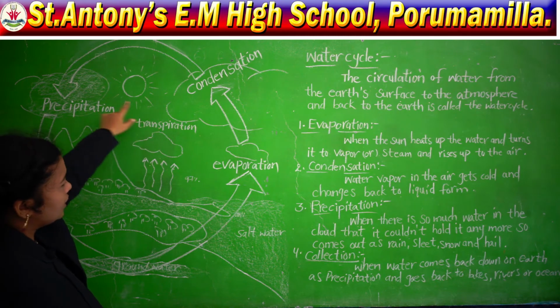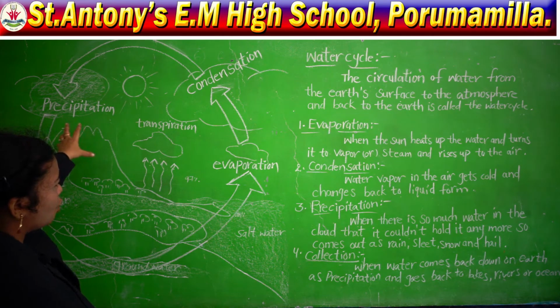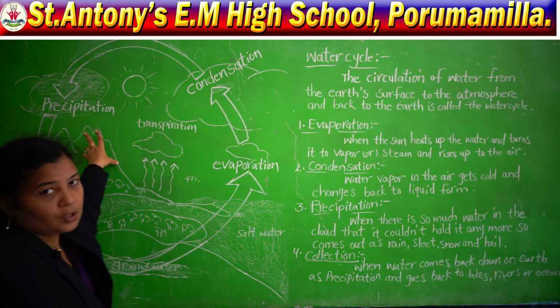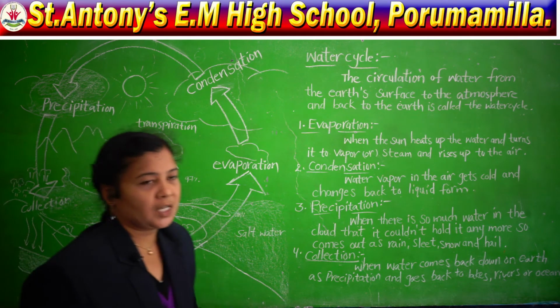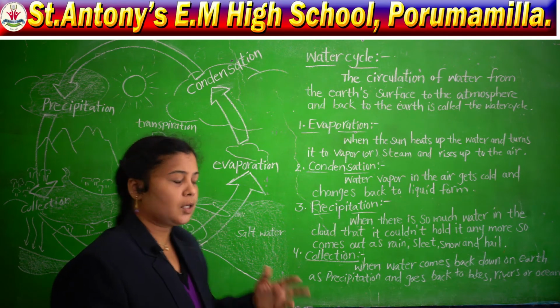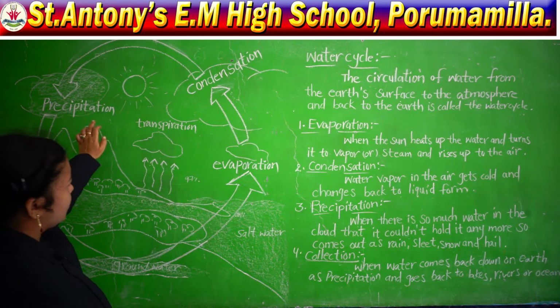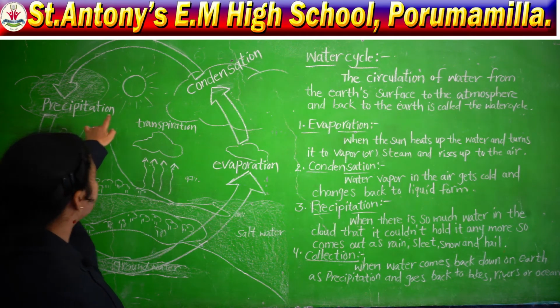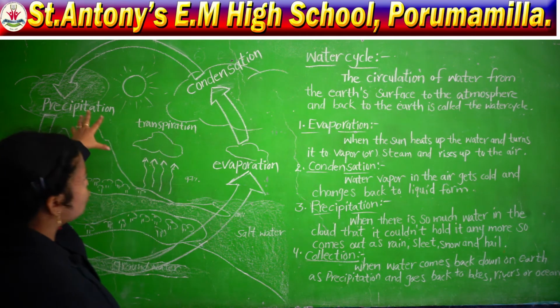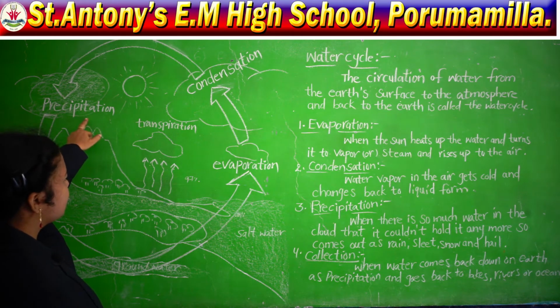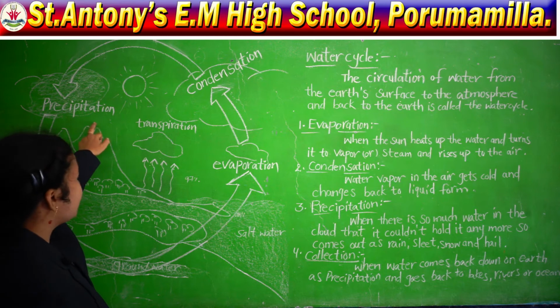So when there is so much water in the atmosphere, it forms a cloud. Whatever we have, the dust particles and water vapor, all form a cloud. There is so much water in the clouds.